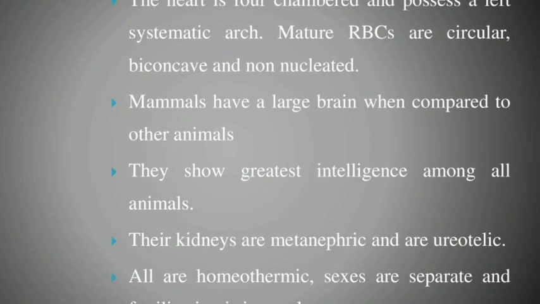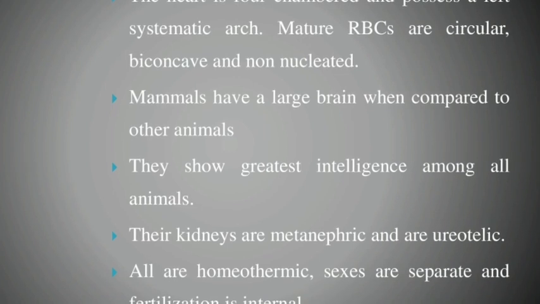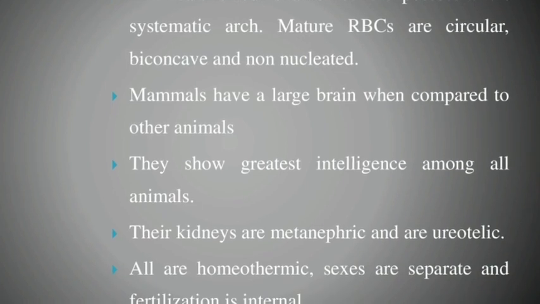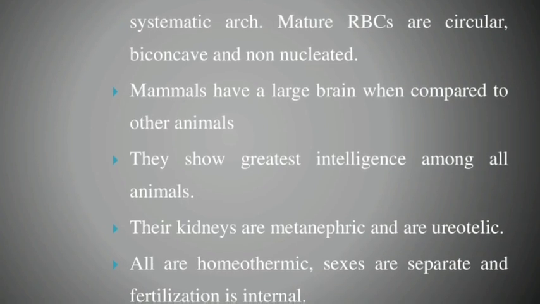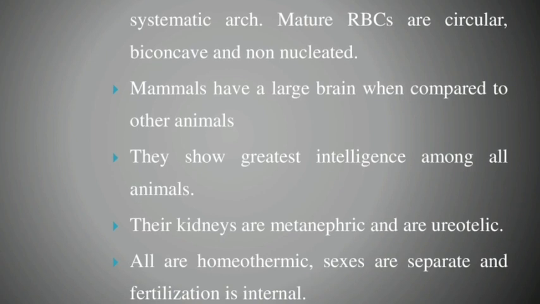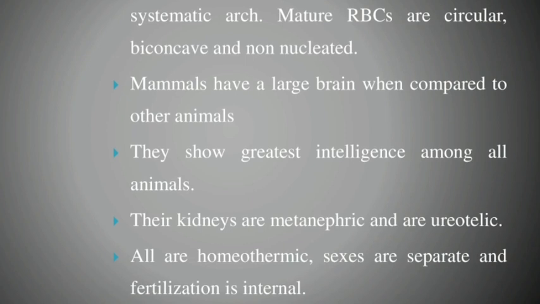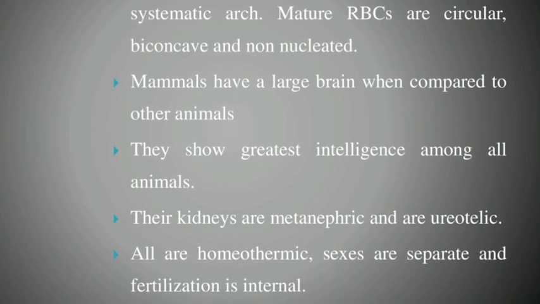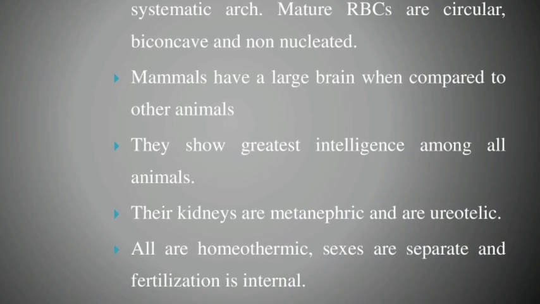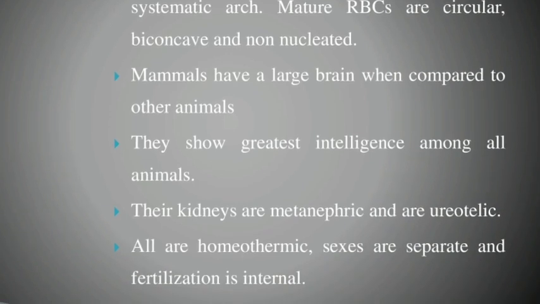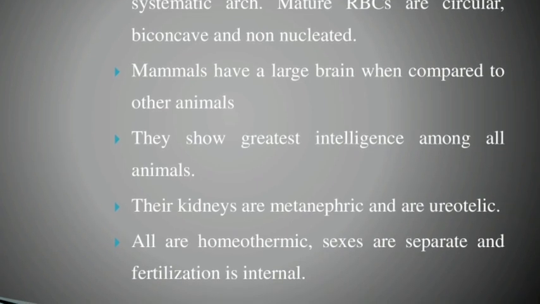Mammals have a large brain when compared to other animals, and they show the greatest intelligence among all animals. The kidneys are metanephric kidneys, and they are ureotelic. Mammals excrete urea, which is called ureotelic. Mammals are also homeothermic, meaning constant body temperature. The sexes are separate and fertilization is internal.